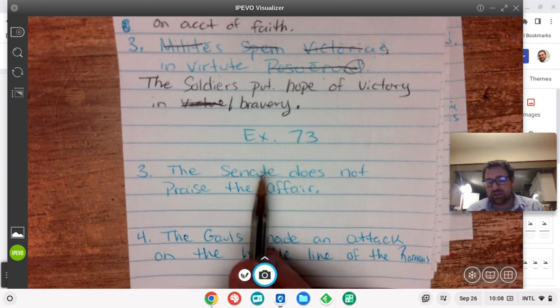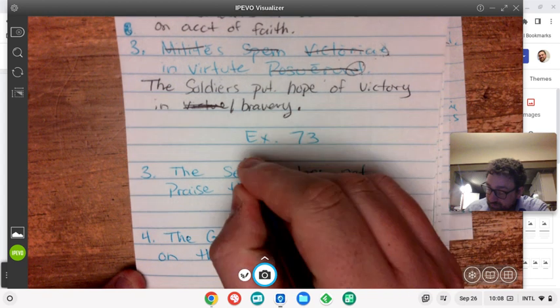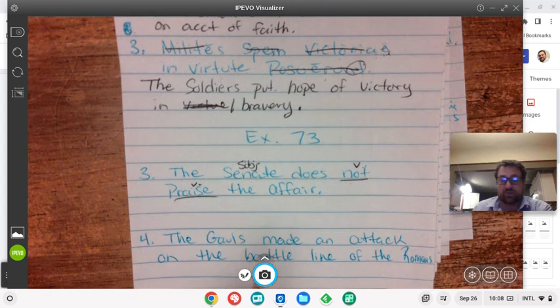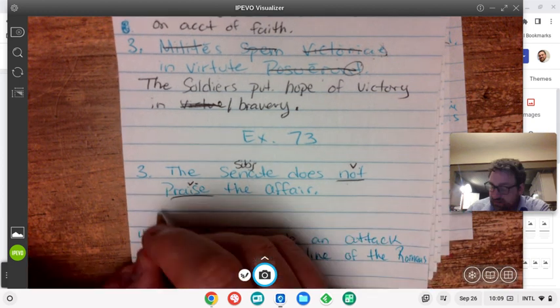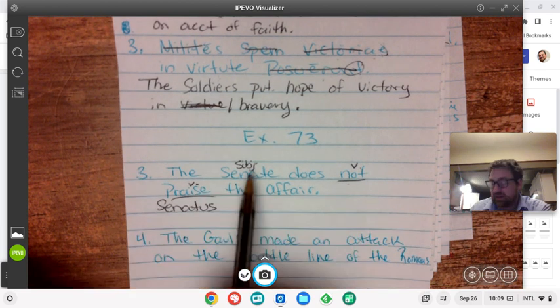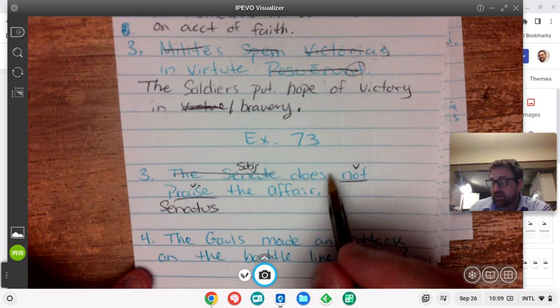Okay? So the Senate, we didn't see all that long ago. It's a fourth declension word, senatus, senatus, and it's the subject of our sentence because it's the thing that did not praise. So there's our subject, and not praise is our verb. And so when we have a not with our verb, we want to put that non all the way at the end of the sentence with our verb. So let me start with the senatus. Okay, did not praise. We have the Senate taken care of. Not praise, we're going to save till the end.